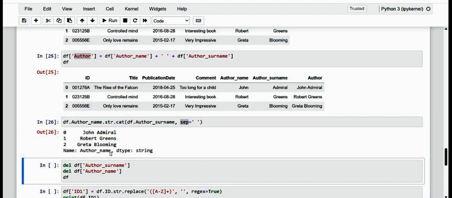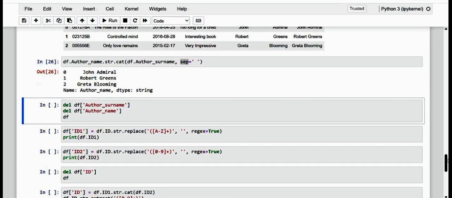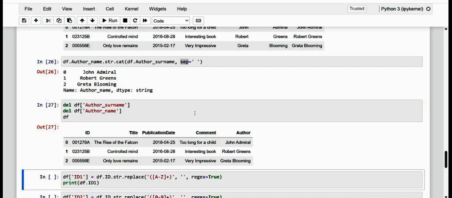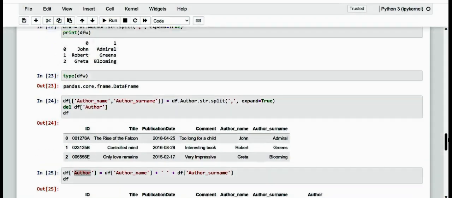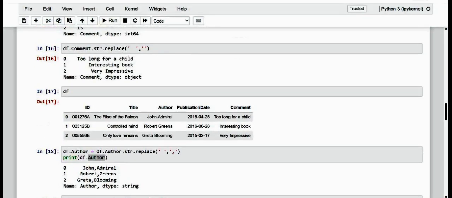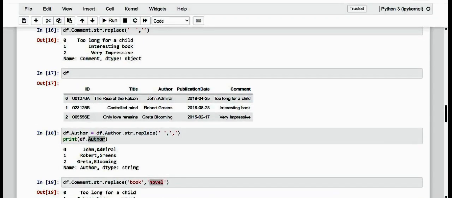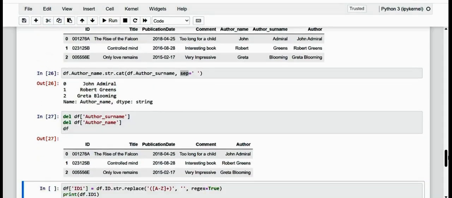Okay, so we can now delete the first name and surname columns, and now we have got our original data back in its form. So here the results are identical to what we have seen previously. Kindly observe what we have done: ID, title, author, publication date, and the same here.